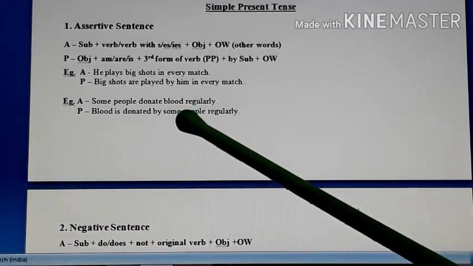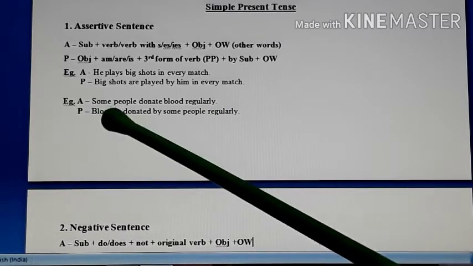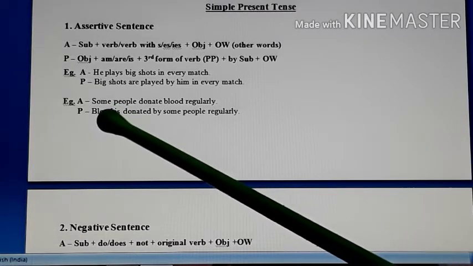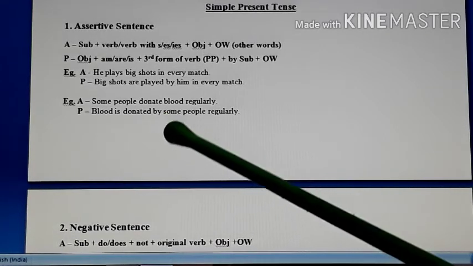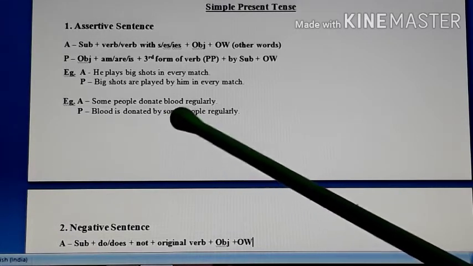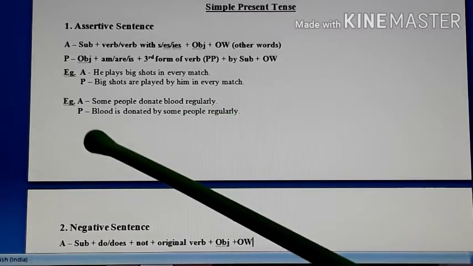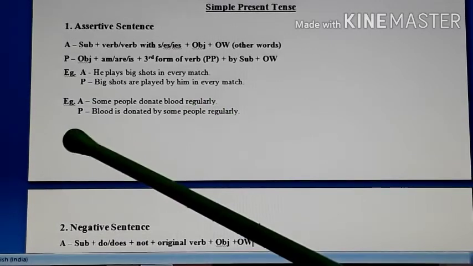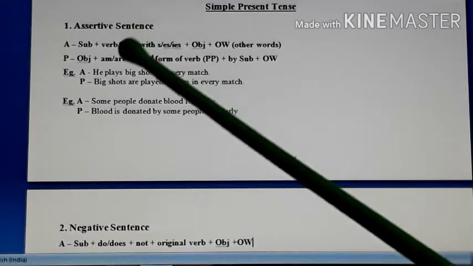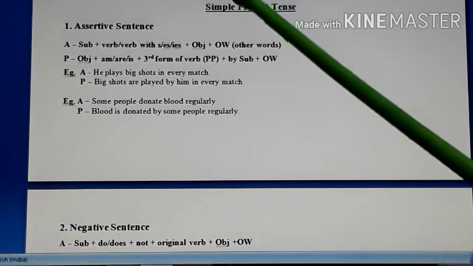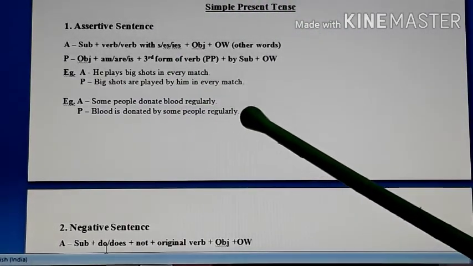Some people donate blood regularly. So who donates blood? We get the answer, some people. So some people is your subject. Okay. What do they donate? If we ask this question, we get the answer blood. So blood is your object. Regularly is your other words. Okay. So here again blood is your object, that is brought to the front. Blood. Now blood is given in singular. So that's why out of am, are, is, we will use only is. Understood, students? So blood is donated by some people regularly.